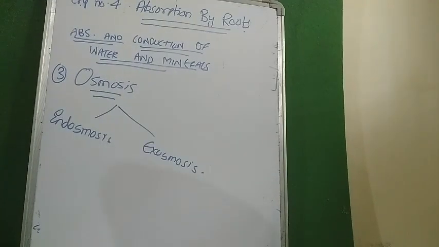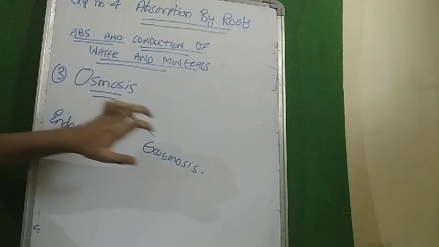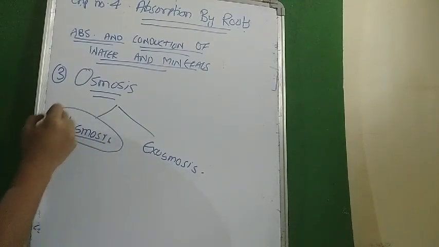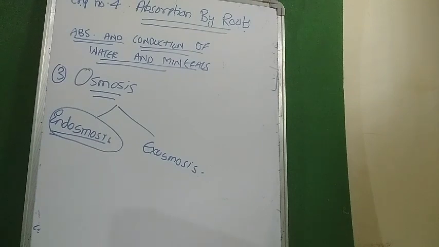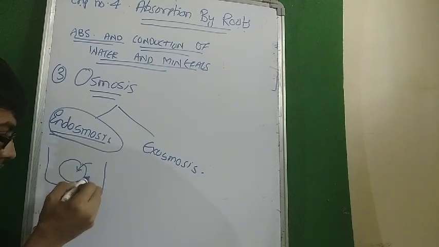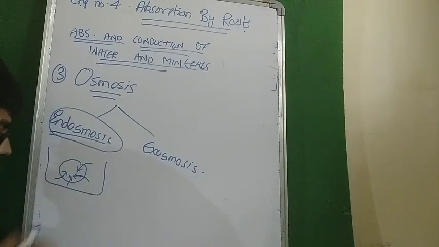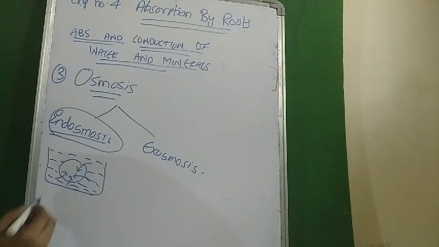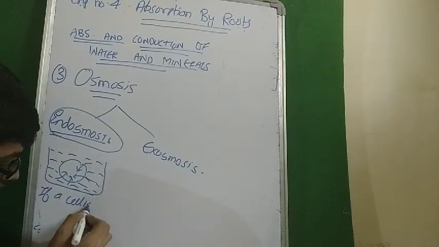For a cell which has undergone osmosis, we can consider two definitions: endoosmosis and exosmosis. Endoosmosis means water is coming in and exosmosis means water is going out. So, when would endoosmosis occur? When would a situation occur that a cell will have water coming into it? See, if the external environment has a high amount of water as compared to the cell, then obviously the water would come in, right?